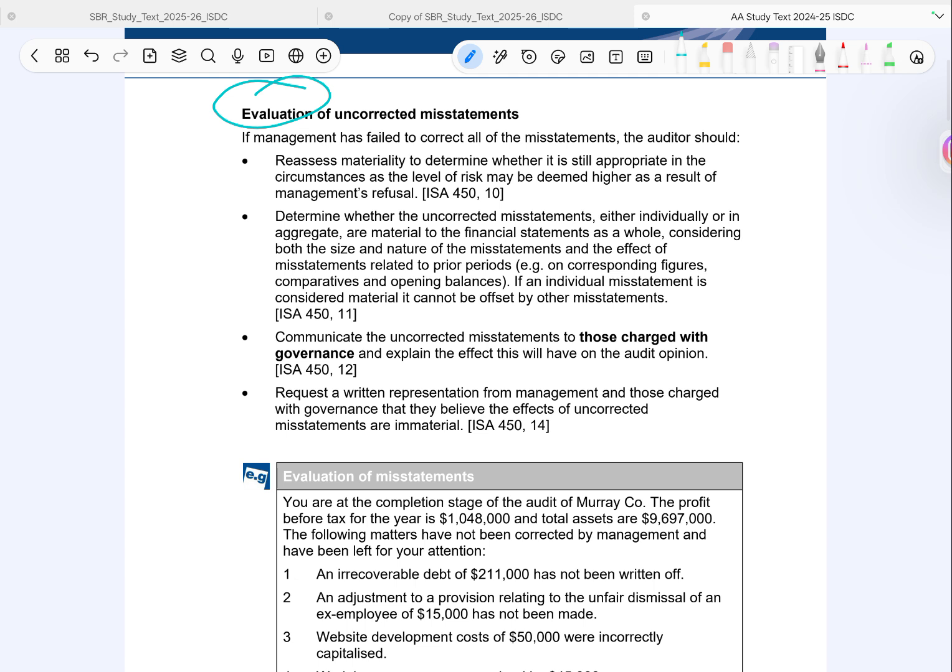Third, communicate to those charged with governance. So, not just management now, this goes to a higher level, like directors or audit committee. And the auditor must clearly explain how these uncorrected errors will impact the audit opinion. Finally, written representation. The auditor will request written confirmation that management believes these uncorrected misstatements are immaterial.